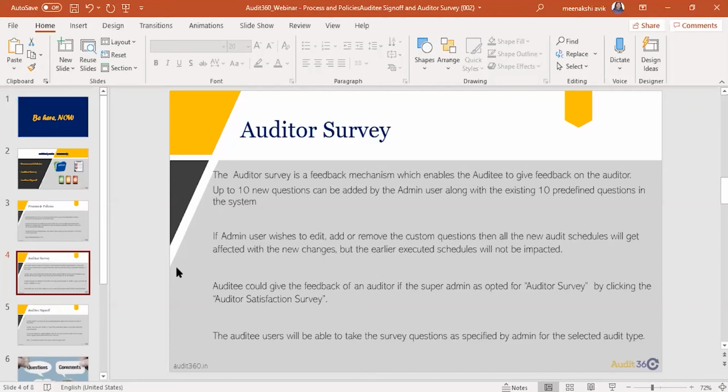So how does this work generally? I will be showing it through a live demo. Again, this is an admin module which I'll be talking about here.